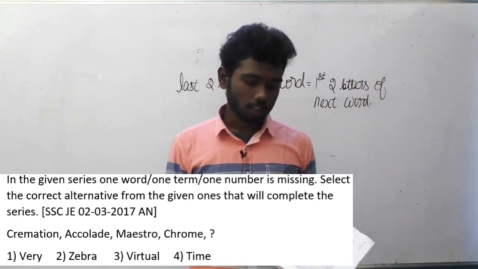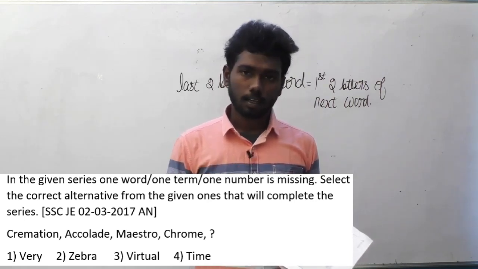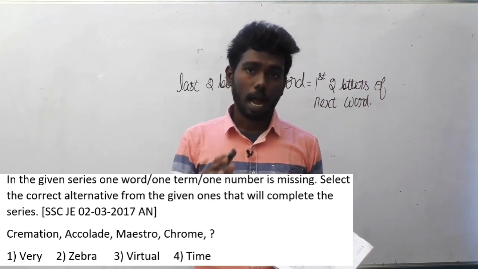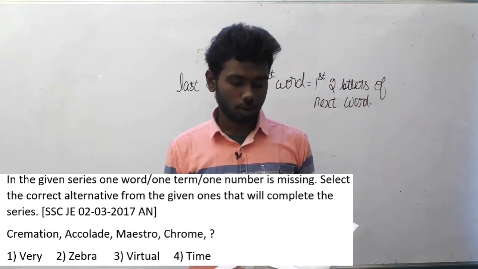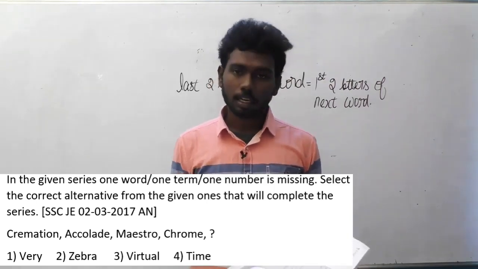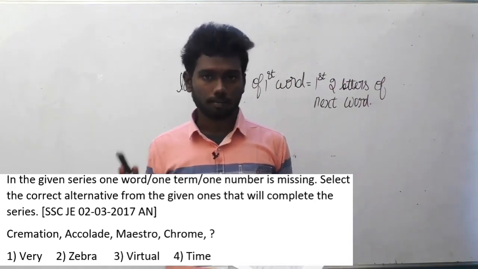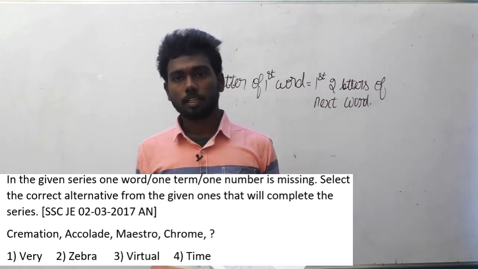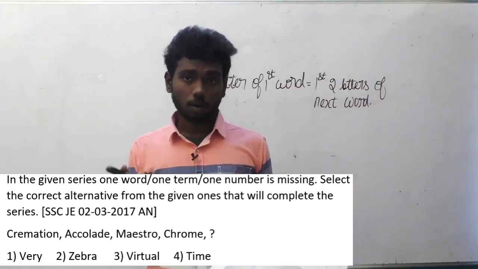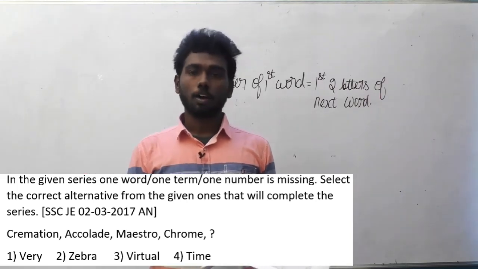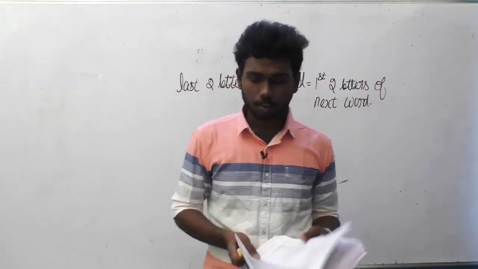And the logic behind this is, for each and every word, the number of alphabets in that word is decreasing, starting from cremation to chrome. In cremation there are 9 alphabets, in accolade there are 8, in mastro there are 7, and in chrome there are 6 alphabets. Next you have to select the option in such a way that the option must have only 5 alphabets. According to this logic, zebra only has 5 alphabets. So this is the answer.